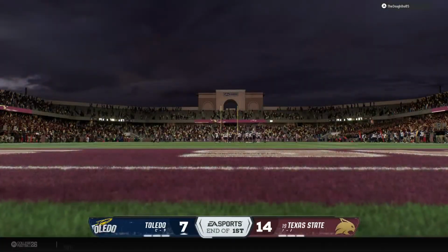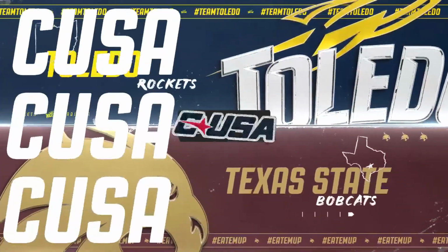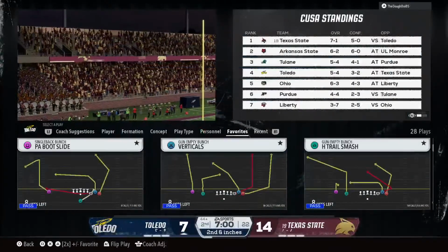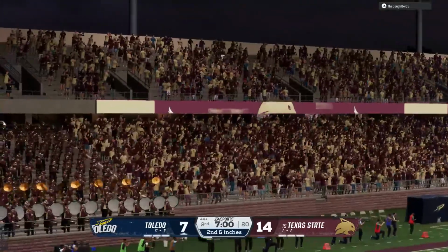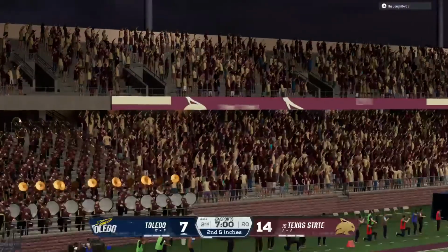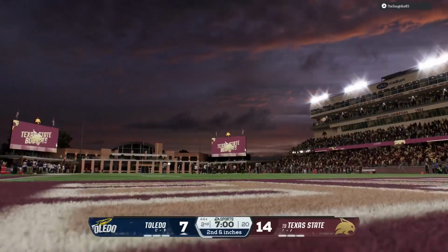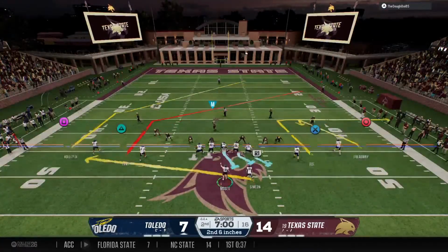We have the early makings of a quarterback duel, as these stats will show you. They are lined up and ready to go and get things started here in the second. And the Rockets come to the line. This situation, you might see a shot play.